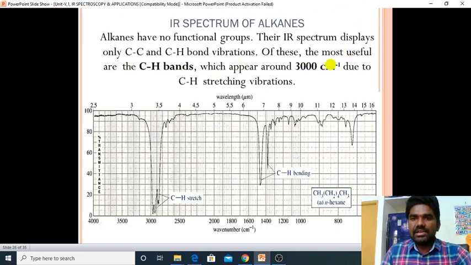Of these, the most useful are the CH bands, which appear around 3000 inverse centimeter due to CH stretching vibrations. Around 1500 we have CH bending vibration. This is the IR spectrum of n-hexane.